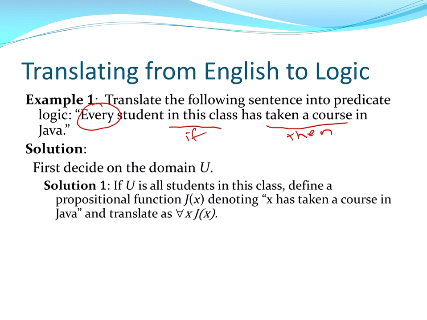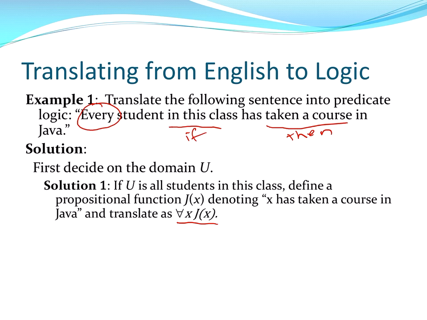So if I select students in the class as the domain, and then I denote J of x as the propositional function x has taken a course in Java, then for every x, J of x correctly translates our sentence. We don't even have to worry about whether the student is in this class or the implication, because we're only considering students in the class.